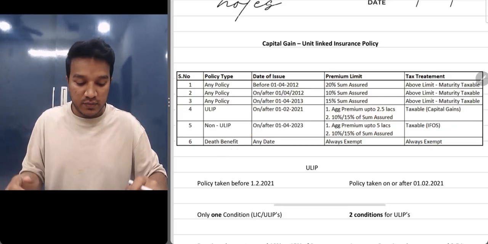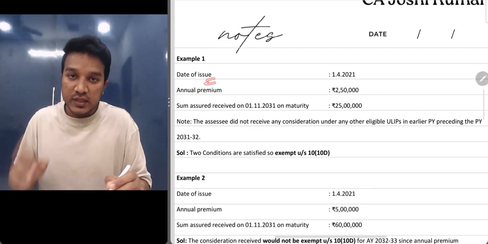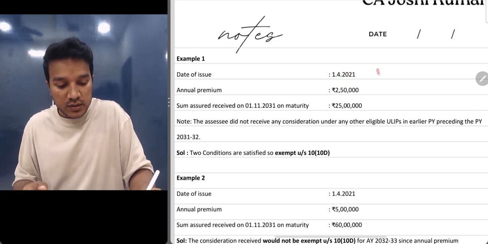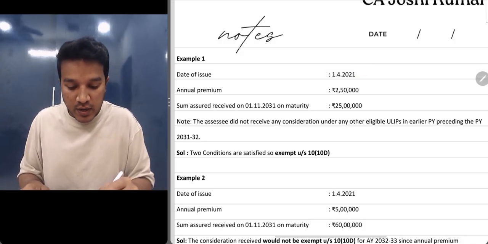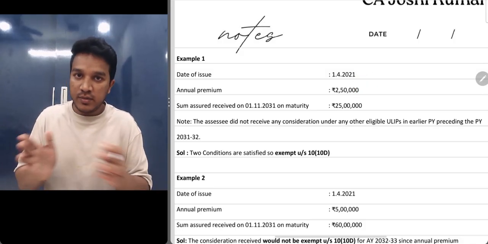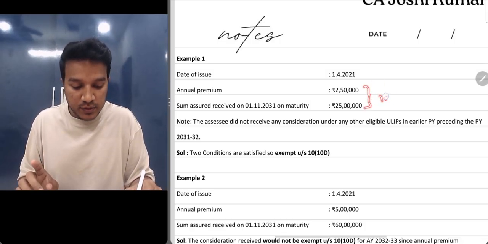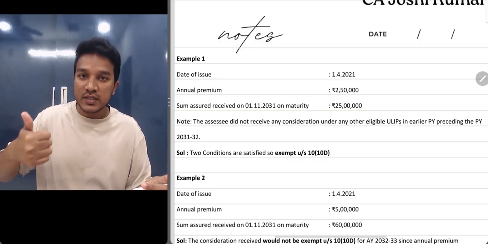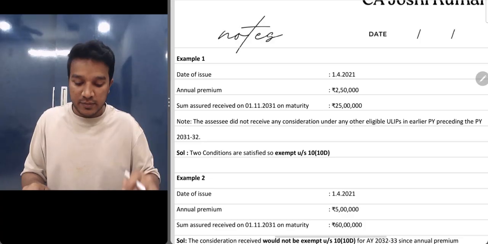Now let's do questions. It will be easy for you guys to understand. So date of issue is very important. You should know when they have issued. 1/4/2021. This is after 1/2/2021. So ULIP was amended on 1/2/2021. So annual premium is 2.5 lakhs, right? Premium amount is not more than 2.5 lakhs, correct? And then the sum assured point also, it is 10%. It does not exceed 10%. It satisfies both the conditions, so it is exempt under section 10(10D). Two conditions are satisfied, so it is exempt under section 10(10D), correct?